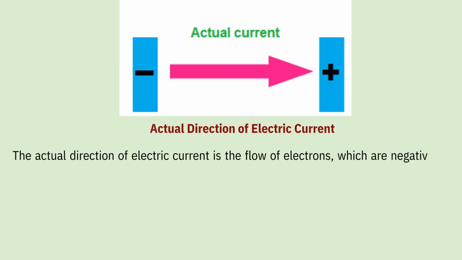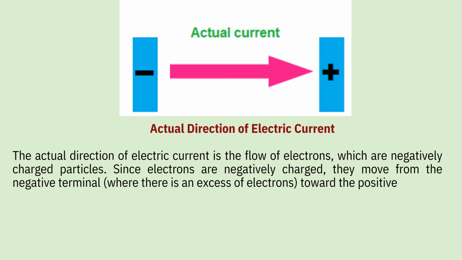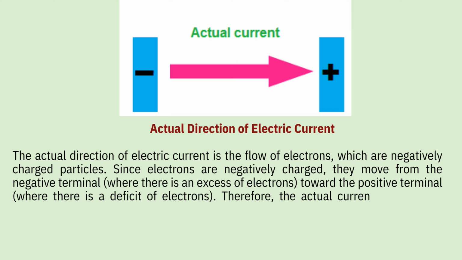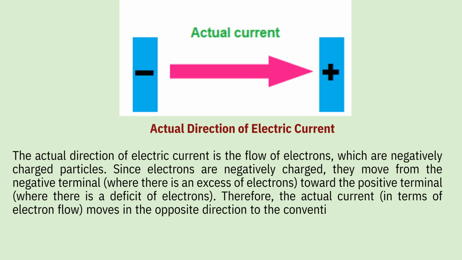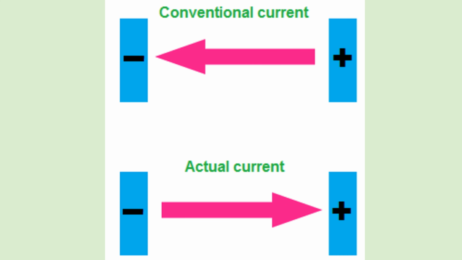Since electrons are negatively charged, they move from the negative terminal, where there is an excess of electrons, towards the positive terminal, where there is a deficit of electrons. Therefore, the actual current in terms of electron flow moves in the opposite direction to the conventional current. Electrons flow from negative to positive, but the conventional current flows from positive to negative. Both describe the same phenomena but in opposite directions due to the type of charge being considered.